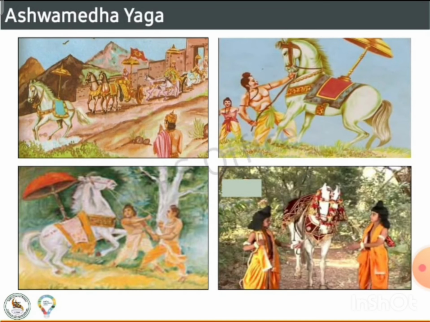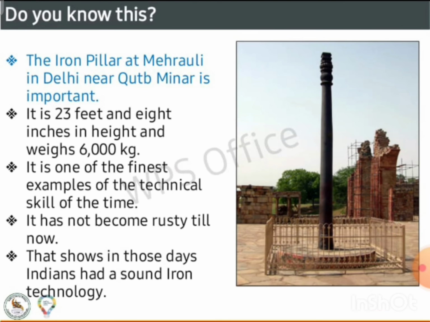Ashvamedha Yaga's pictures. The iron pillar of Mehrauli in Delhi near Qutub Minar is important. It is 23 feet and 8 inches in height and weighs 6,000 kgs. It is one of the finest examples of the technical skill of the time. It has not become rusty till now. That shows in those days India had a sound iron technology.